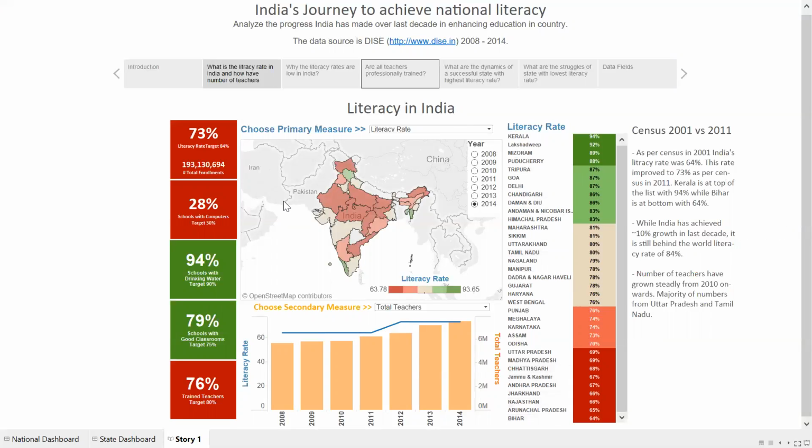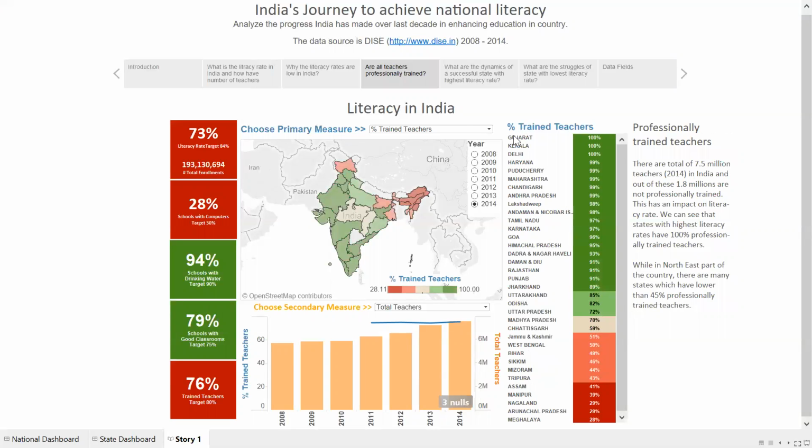Let us take another scenario. In this case, I have selected percentage trained teachers in the primary KPIs, and the map is displaying for each of the states what percentage of teachers are professionally trained. We can see that while it's not a problem for most of the states, there is a cluster of states where the professionally trained teachers are really low. In Meghalaya, only 28% of the teachers are professionally trained. So using these dashboards, the policymakers can find out the problem areas and then take the corrective actions.